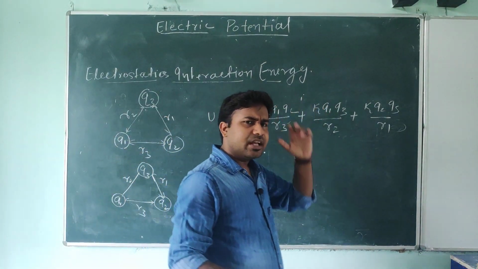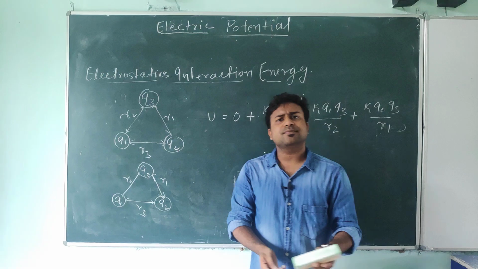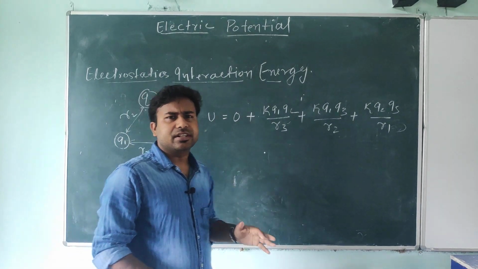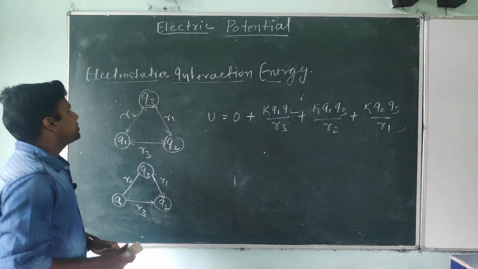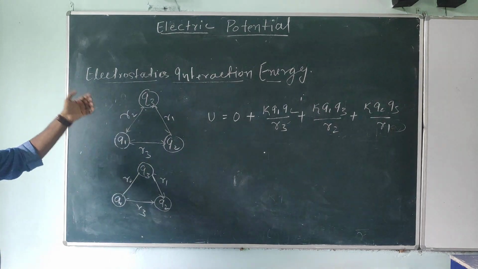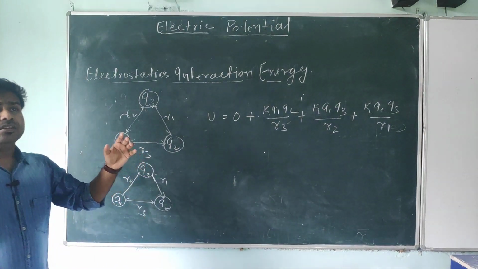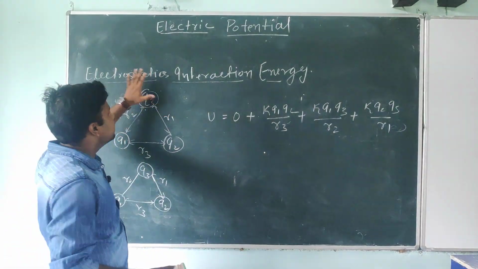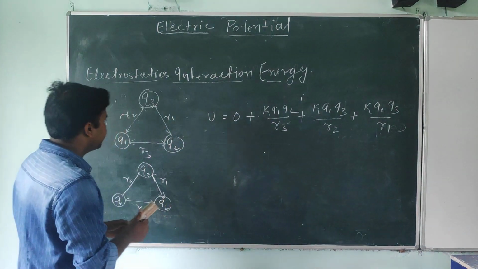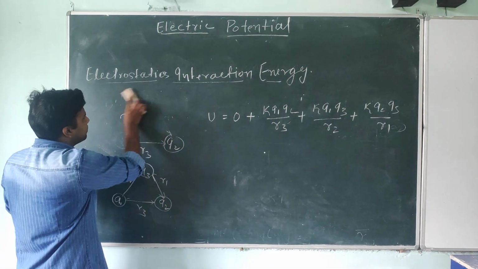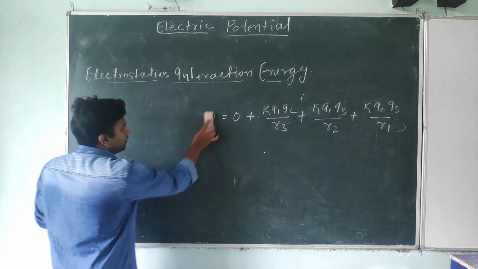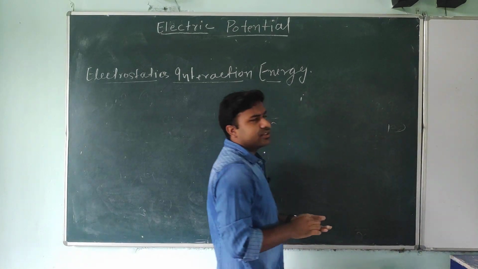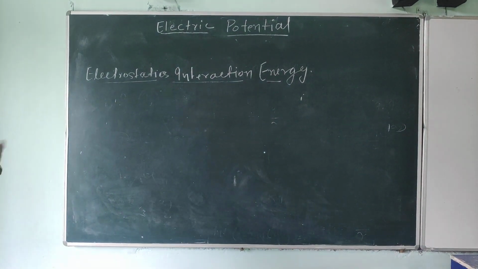So similarly you can write for the infinite. Generally CBSE as well as IIT JEE and NEET ask, and there you have to calculate for 3 and 4 charges, not more than that. Okay students, so now you understand how to define electric potential using this electrostatic interaction energy. That's important for us. Now you understand how to calculate the interaction energy. From 2005 onwards, 3-4 times IIT JEE and even NEET have asked questions based on this interaction energy.